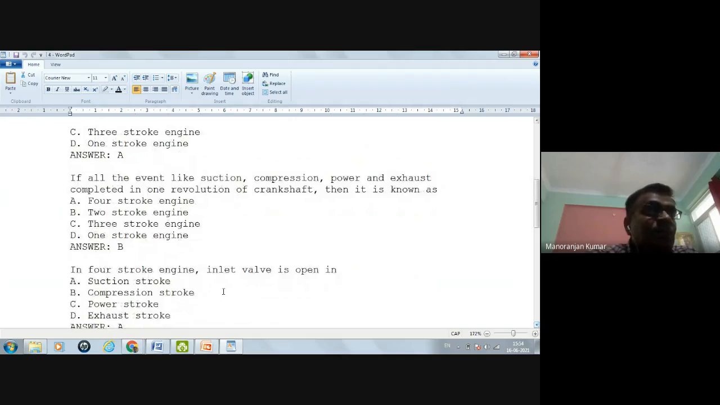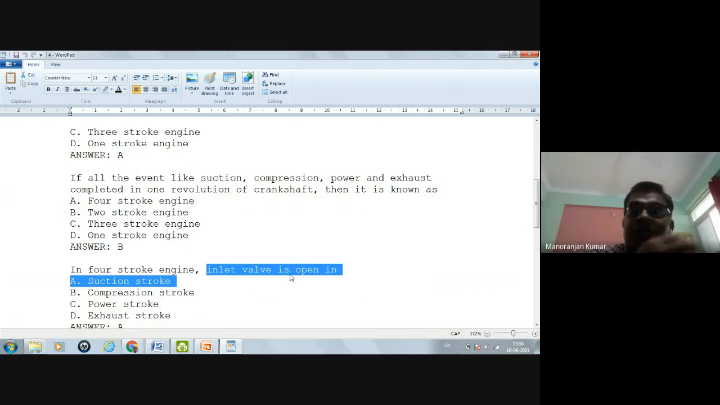In a four-stroke engine, the inlet valve is open. Since the engine is four-stroke, an inlet valve or exhaust valve will be there, not a port. So the question is, the inlet valve is open in which stroke? Suction stroke, compression stroke, power stroke, or exhaust stroke. Why is the inlet valve open? To suck the air or air-fuel mixture from the outside. So obviously it will be the suction stroke.